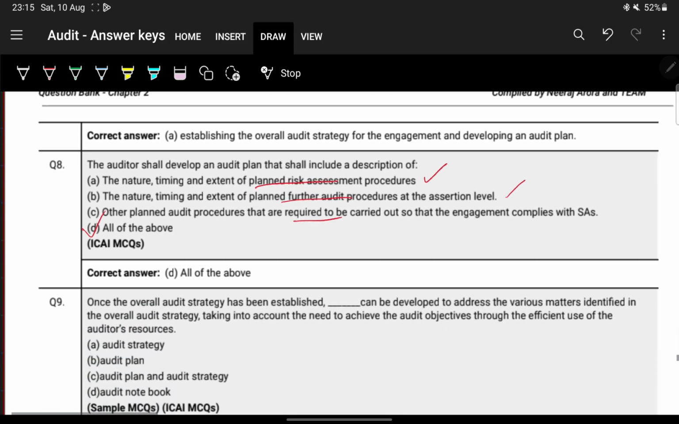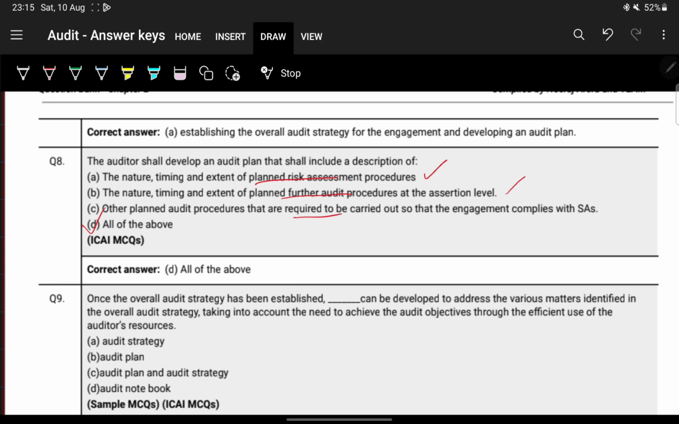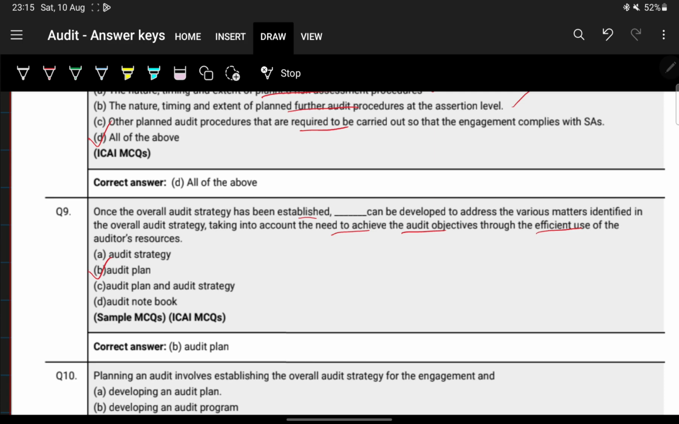Next, once the overall audit strategy has been established, the audit plan can be developed to address various matters identified in the overall audit strategy, taking into account the need to achieve the audit objectives through efficient use of the auditor's resources. So once the audit strategy has been found, then you make the audit plan. So the audit plan can be developed.